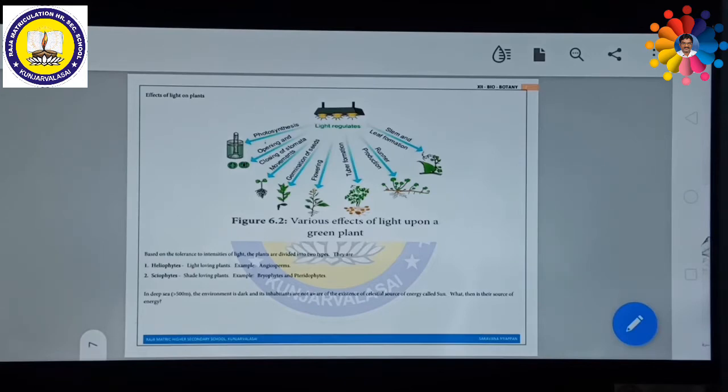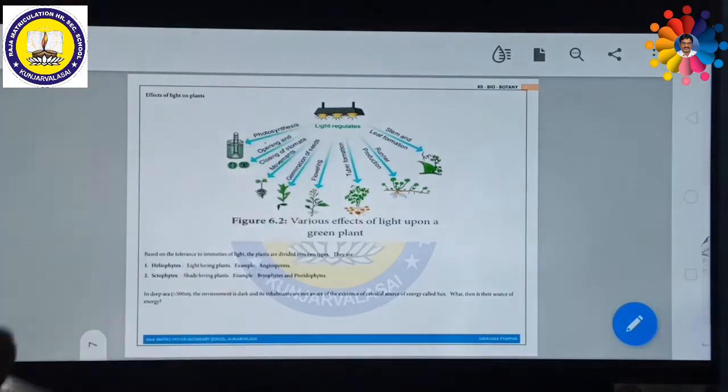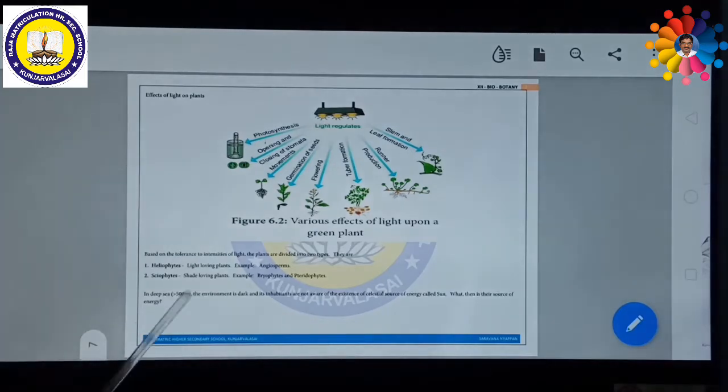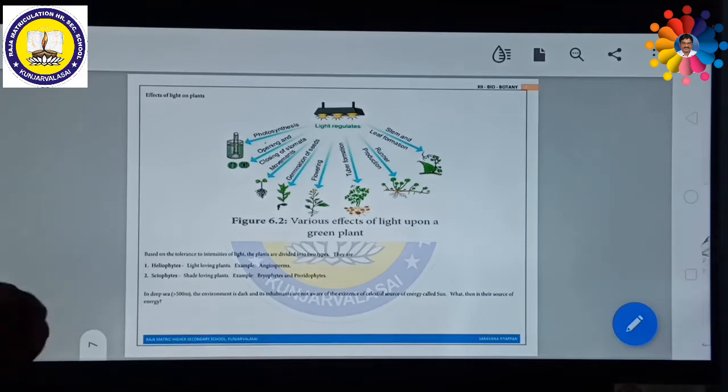Some plants are shade loving plants. Sciophytes: scio means shade, phyte means plants. Plants which love shade are called sciophytes, the shade loving plants. For example, bryophytes and pteridophytes. These plants do not need much light. A little bit of light is good enough for their survival. Most probably they live under trees or in shade. This is the main place where they survive. So sciophytes are plants which love to survive in shaded places.